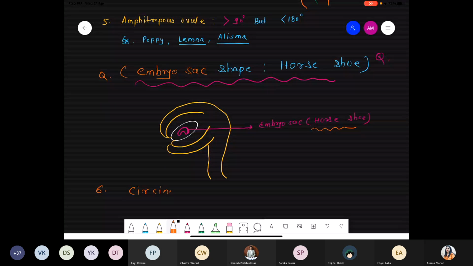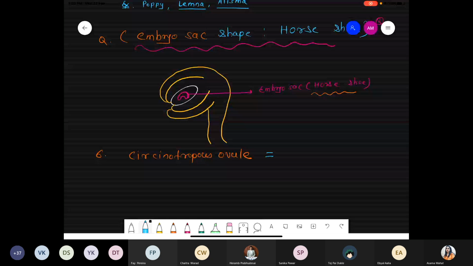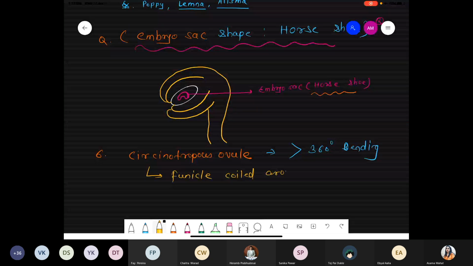So Circinotropous ovule shows bending of more than 360 degrees, because the funicle, which is straight, coils around the ovule. So it gives rise to a typical kind of structure, the Circinotropous structure.